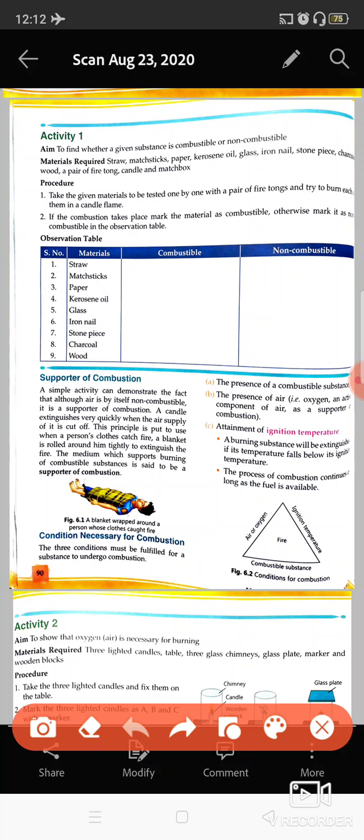Ignition temperature or kindling temperature is the minimum temperature at which any substance catches fire. So these three things are required: oxygen, a combustible substance, and attainment of the ignition temperature. Once these three conditions are there, substances start burning.